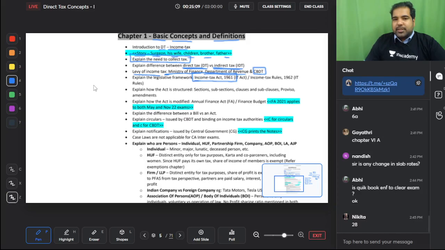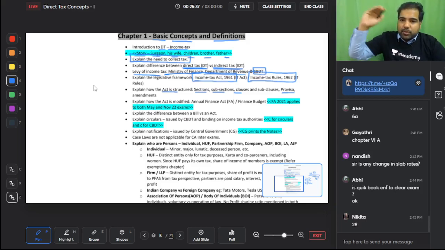Income-tax, T small, Act big, 1961. And there are income tax rules in the next year. They forgot to make the rules, so made it in the next year. The act is basically divided into sections, subsections, clauses, and if there is any exception, they call it proviso. Guys, your intention should be to remember the sections and the subsections both. If you forget the subsection, the sections work, but try and remember everything. Aim for the best, at least you'll settle for something more than medium.